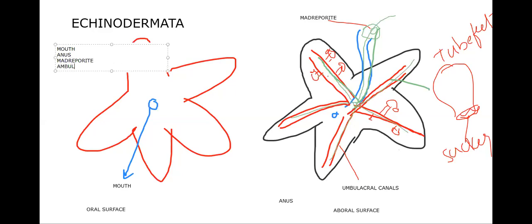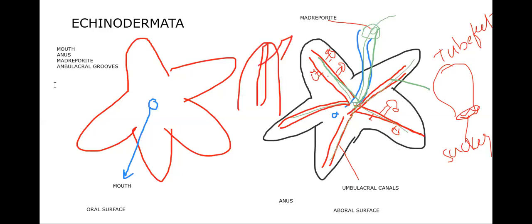Next, just talking about ambulacral grooves. Inside there are canals, and outside their opening will be in the form of grooves. When you see a starfish, on each arm you'll find a groove through which the water will come out. So we call it ambulacral grooves. Then tube feet, with or without suckers.